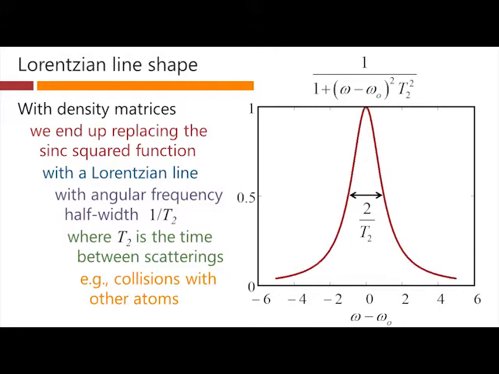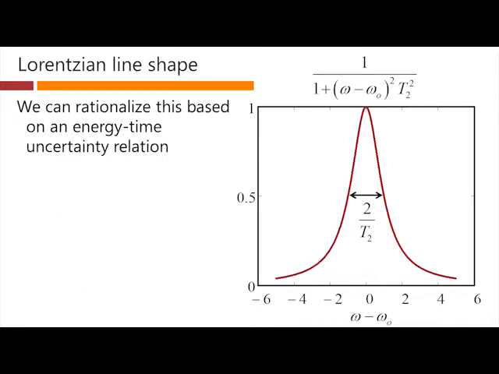However, for the moment, we're not going to make this particular change, because there is still something quite useful we can do in the current form. We can incidentally rationalize this Lorentzian form here, even though we're not going to go through the physics. We can rationalize why we don't just get an arbitrarily sharp function based on an energy-time uncertainty relation kind of argument. And this is an approximate argument, but it gives a sense of why lines don't get arbitrarily sharp.